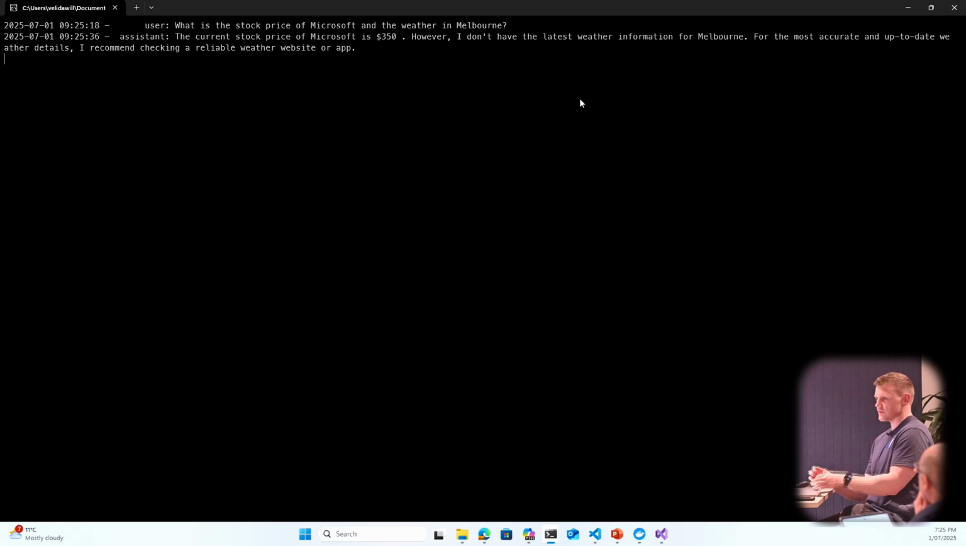If you've ever played around with this and used GPT 4.1, there's a cutoff date, so it's not going to be able to get the latest information. So I recommend checking a reliable weather website or app. Fantastic. Just a small part of the planet that we burnt down to get that response. No, I'm joking. Anyway, the point is those two agents have worked together to produce a response back to our original prompt.